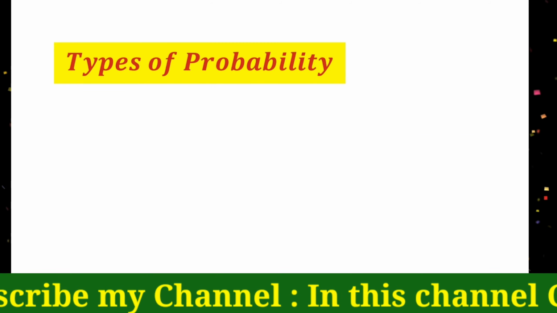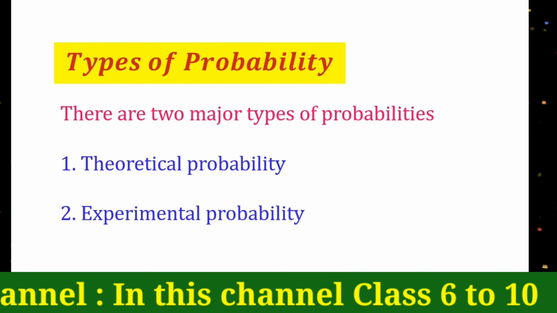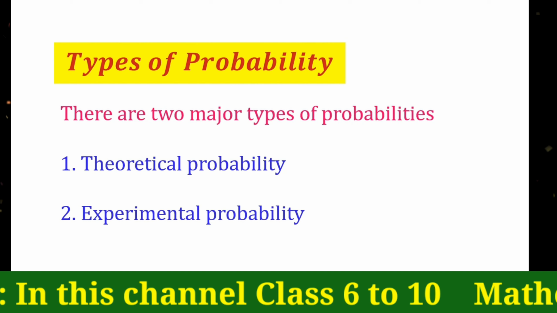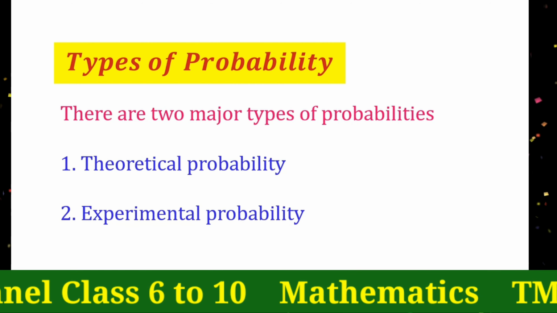Types of probability. Probability is of two types. One is the theoretical probability, and the second one is the experimental probability.